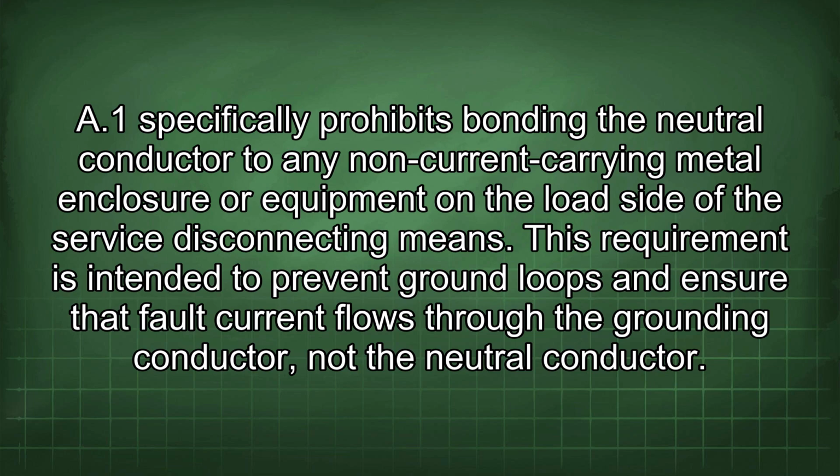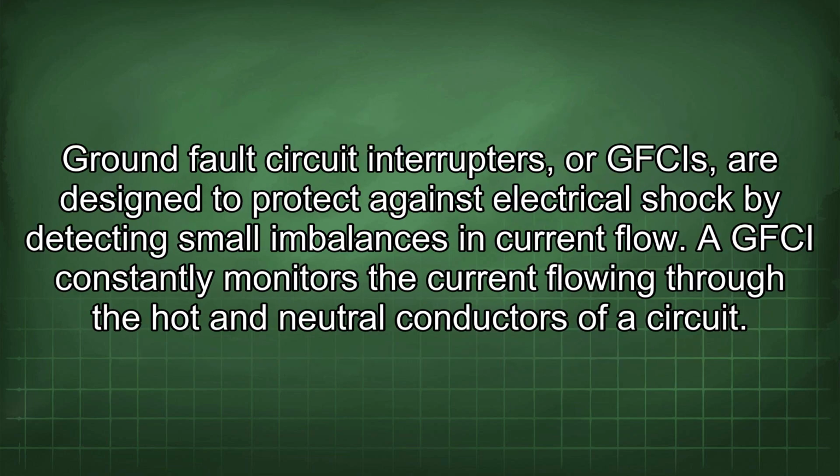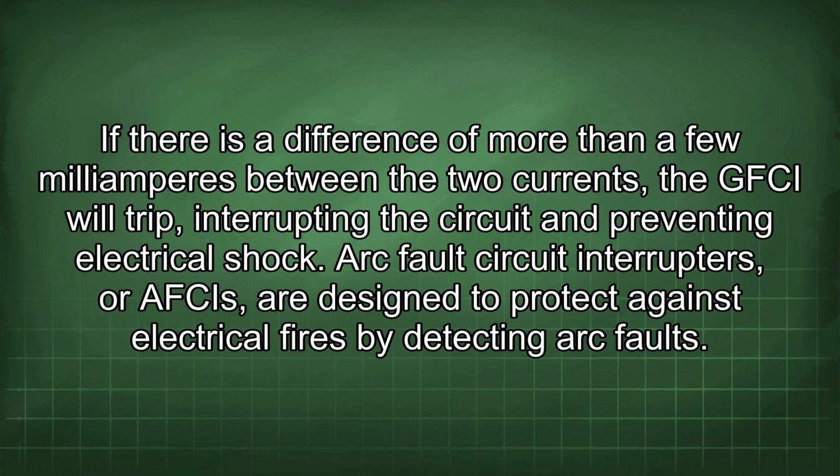This requirement is intended to prevent ground loops and ensure that fault current flows through the grounding conductor, not the neutral conductor. Ground fault circuit interrupters, or GFCIs, are designed to protect against electrical shock by detecting small imbalances in current flow. A GFCI constantly monitors the current flowing through the hot and neutral conductors of a circuit. If there is a difference of more than a few milliamperes between the two currents, the GFCI will trip, interrupting the circuit and preventing electrical shock.